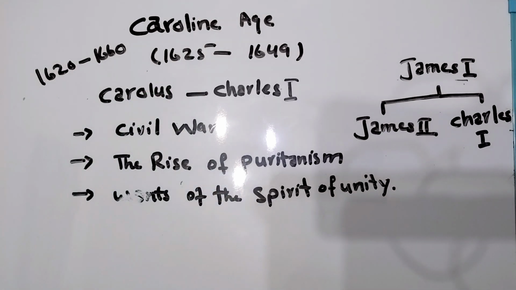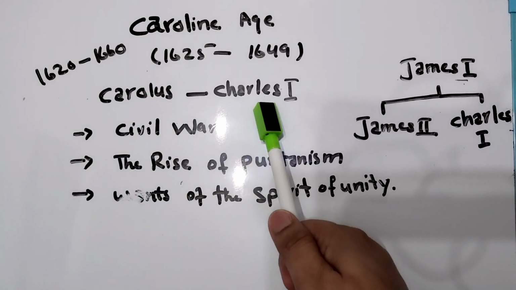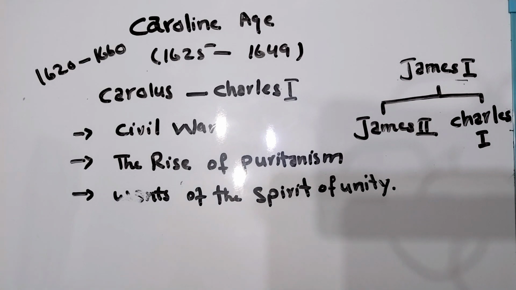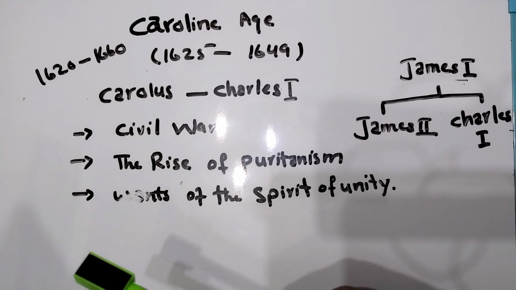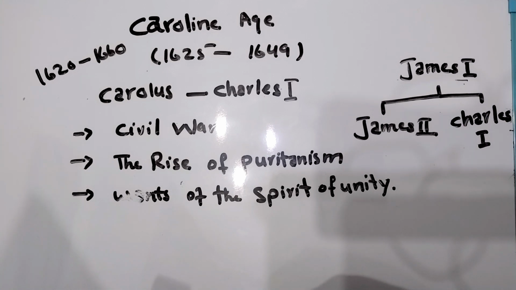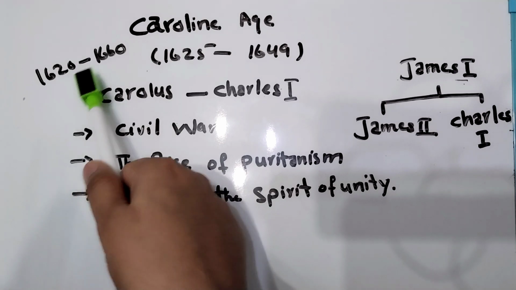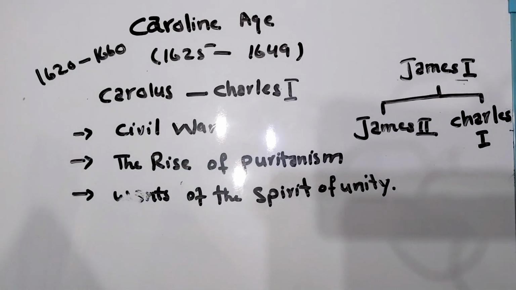So this age is named after Charles, and he ruled over England from 1625 to 1649. Caroline is derived from Carolus, the Latin version of Charles. This age is also a part of the Puritan age, which starts from 1620 to 1660.